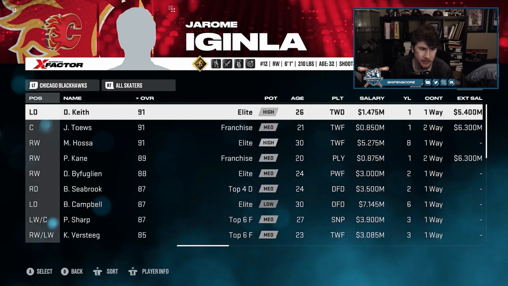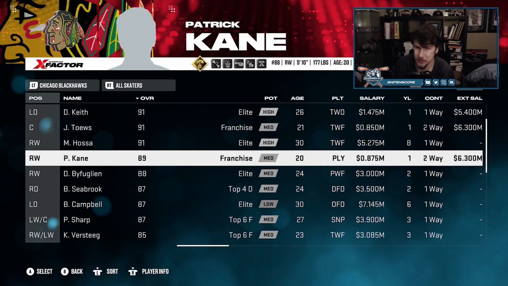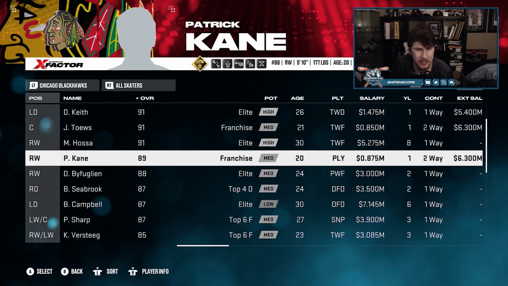If we head to Chicago, like I was mentioning before, you can see Patrick Kane has an 89 overall medium franchise. I normally have him as a high elite, but they wanted him as a franchise. But this was the one that I tweeted out, and you can see this is perfectly like Patrick Kane. He's got the good shooting categories, especially on the wrist shot department. His offensive awareness and his passing, fantastic, great skater. But you see he has no physical, and he has no defense whatsoever as well. So for some reason, ChatGPT just knows how to make players, and it's friggin' awesome.